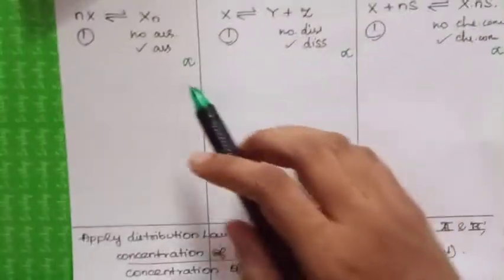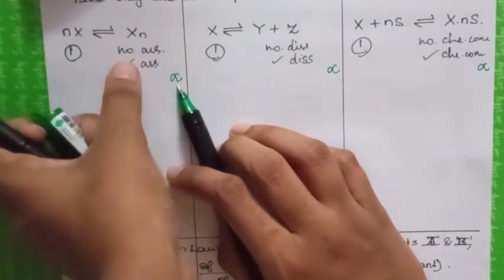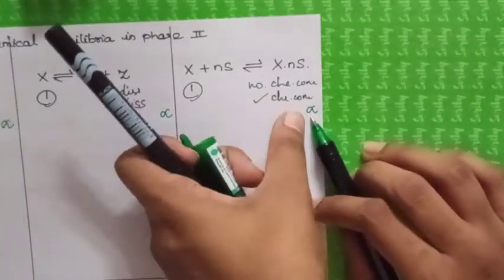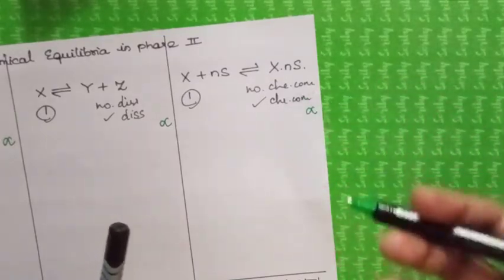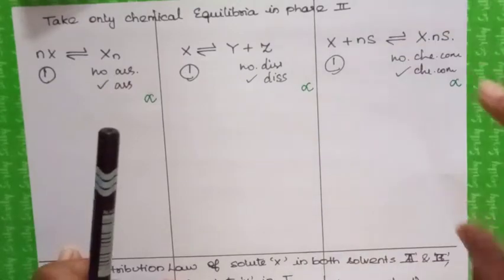So we are considering alpha as the degree of association here, degree of dissociation here, and degree of chemical combination. That means how many molecules are involved in the process, in simple words.